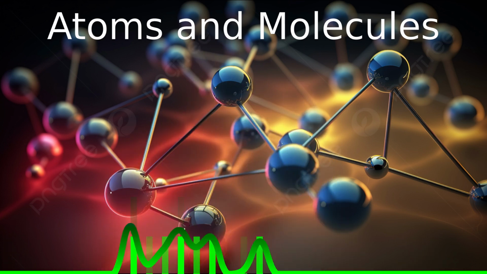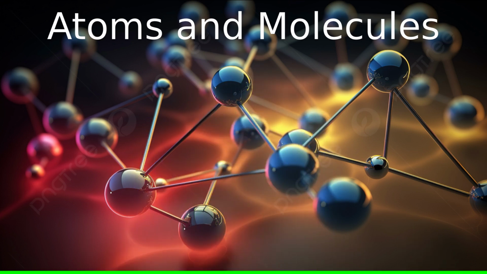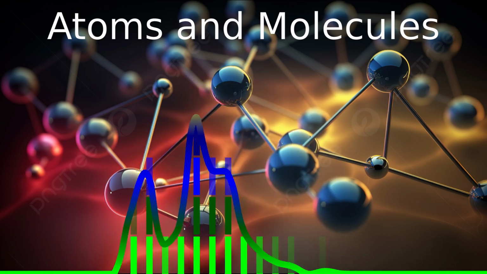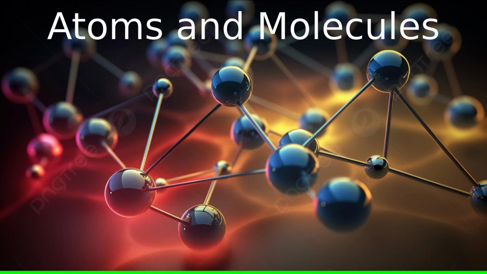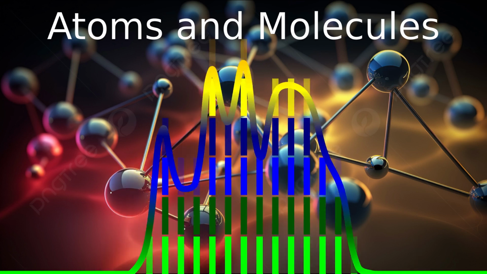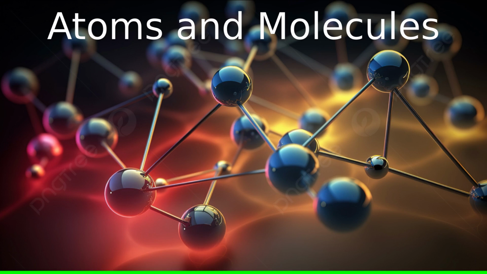What is an atom? An atom is the smallest particle of an element. Its characteristics are: atoms of the same element are identical. Each atom has all the properties of its element. Atomic mass. Atoms of the same element have a fixed mass known as atomic mass.